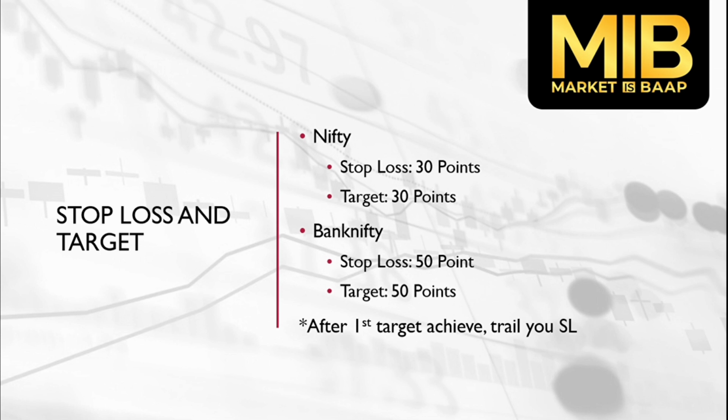Let's do a quick summary before moving to the example. If VIX is green, the market should be red, and we'll take a trade in the money PE for 30 points. And if VIX is red, the market should be green, and we'll take a trade in the money CE for 30 points as well. Remember, we should not be taking a trade before 9:45 a.m., because by 9:45 a.m. the market trend is already set. Now let's move on to the examples.